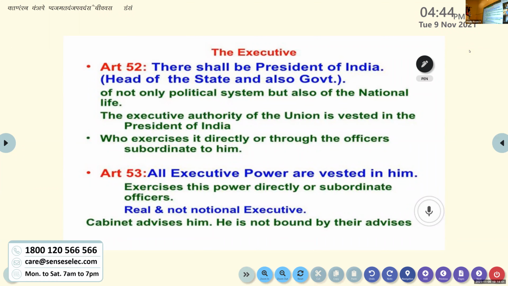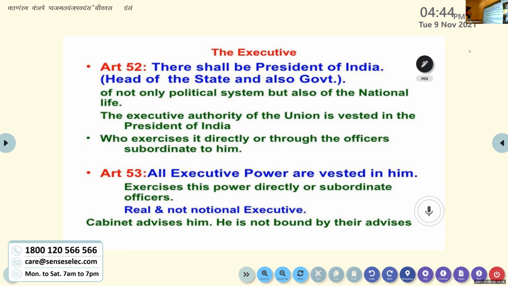When I told you, as per Article 53, all executive powers are vested in the president. He exercises this power directly or through subordinate officers, bureaucrats, or he himself can do the same. He is a real executive and not a nominal one, as per this slide here. Clear or not?